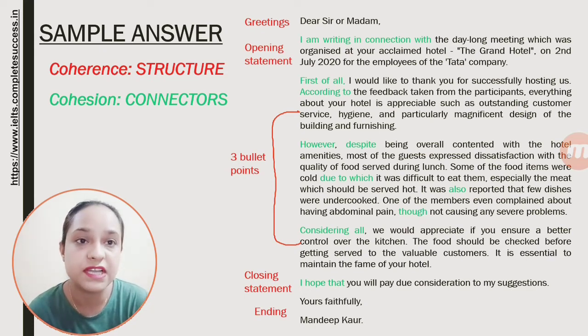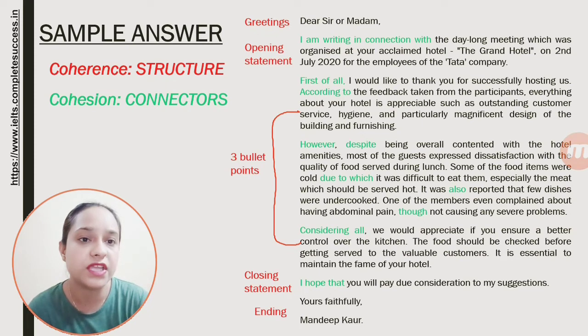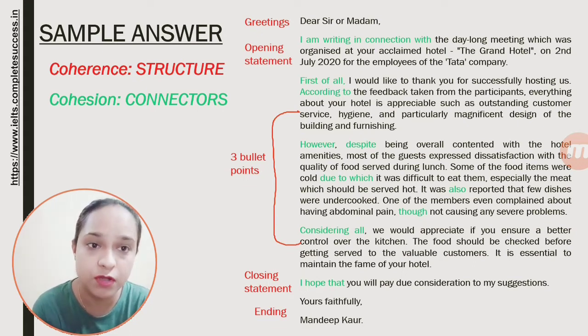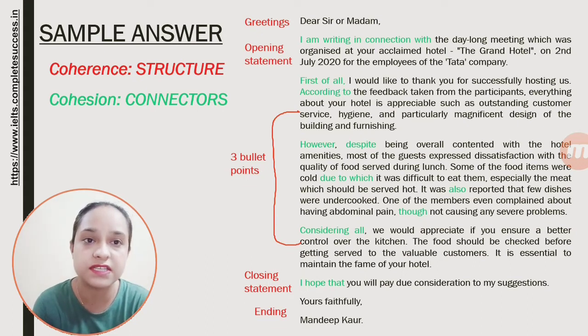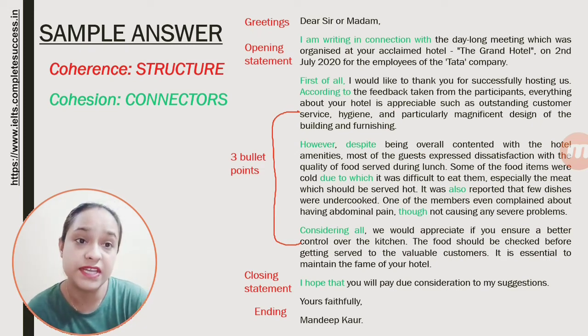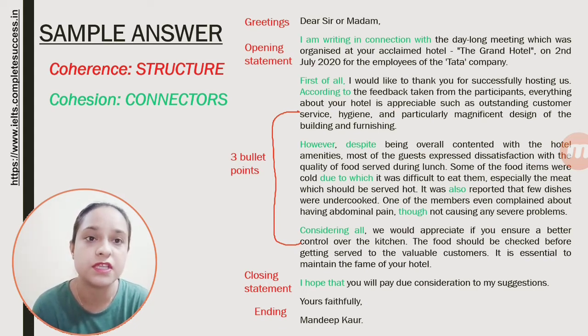And then cohesion, that is you use the connectors. Like the opening statement, I am writing in connection with, and the connectors like first of all, according to, however, despite, due to, which, also, though, considering all, I hope that. These are the connectors. And the opening statement is the purpose: I'm writing in connection with the day-long meeting which was organized at your acclaimed hotel, the Grand Hotel, on 2nd July 2020 for the employees of the Tata company. It means you have given the purpose of writing the letter.